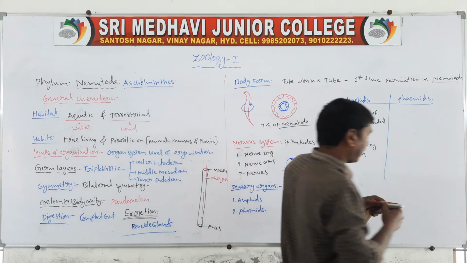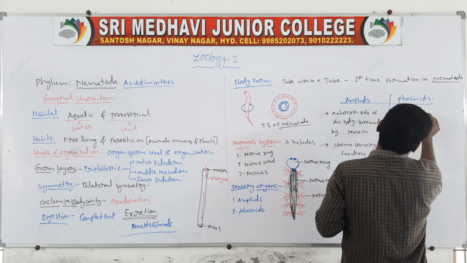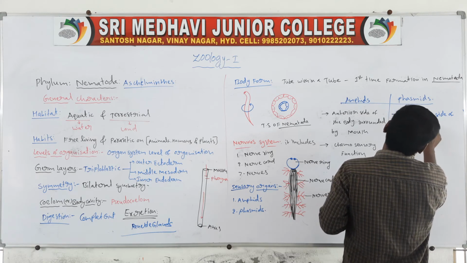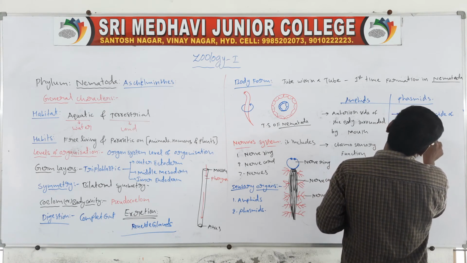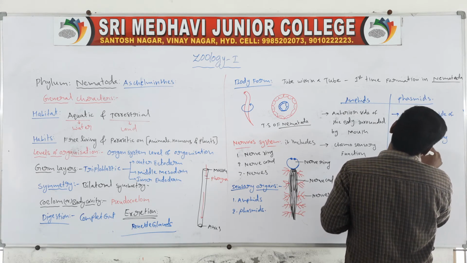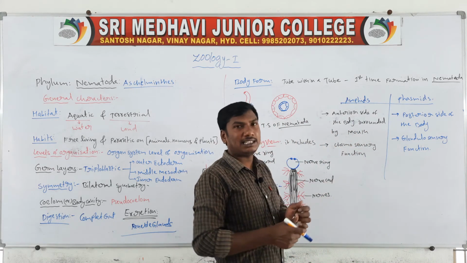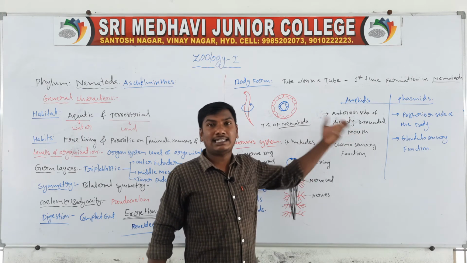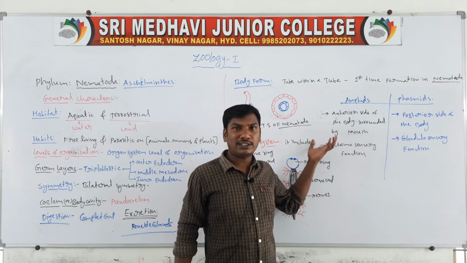Next one, phasmids, they are presenting on the posterior side of the body. So they are the glandulosensory function. Amphids are the chemoreceptors. So they are the cuticular pits on the anterior side of the body. So they are the chemoreceptor function.